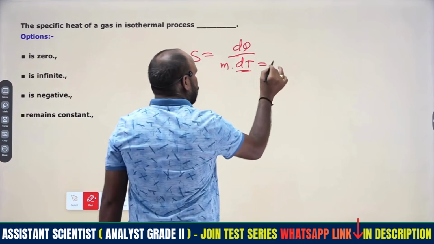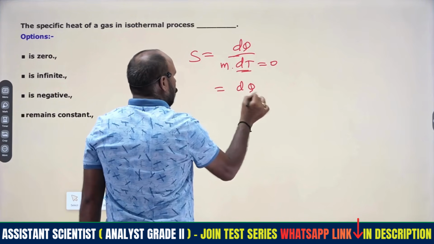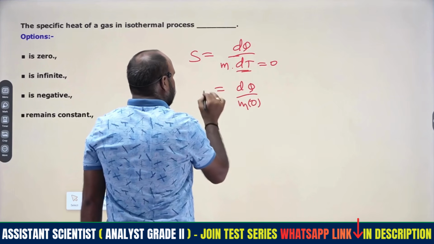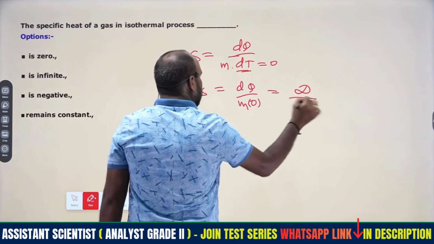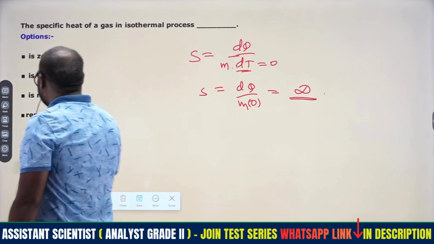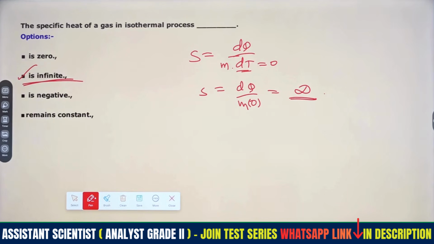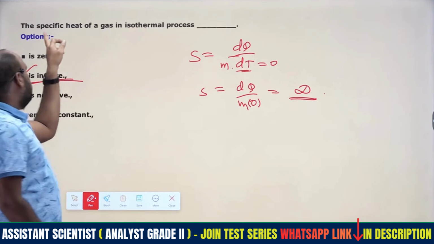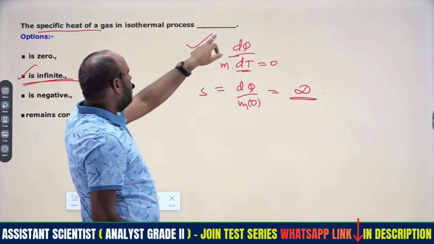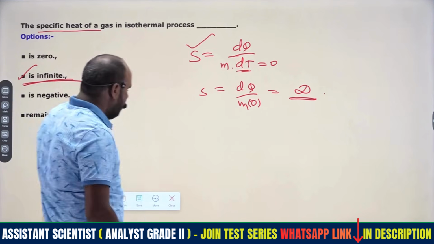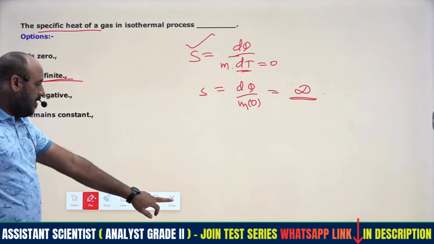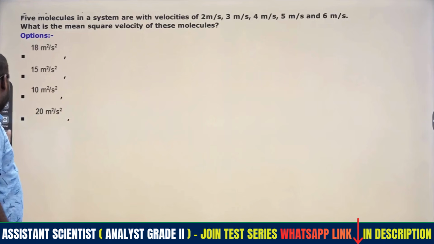What is the dT value? That is 0. Therefore dq by m into 0, something divided by 0 becomes infinity. So it is infinite. Some people mention it remains constant, but they are wrong. Therefore the specific heat capacity S, from this definition, we get infinity. So go through the proper answers only.